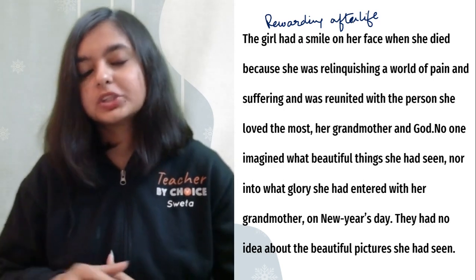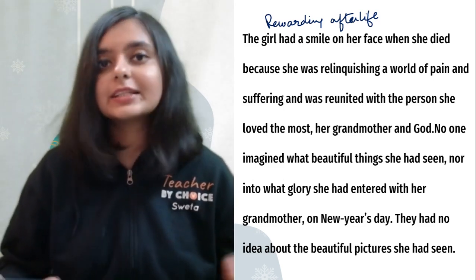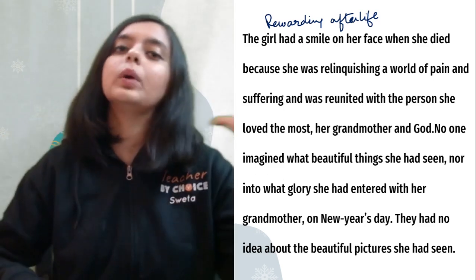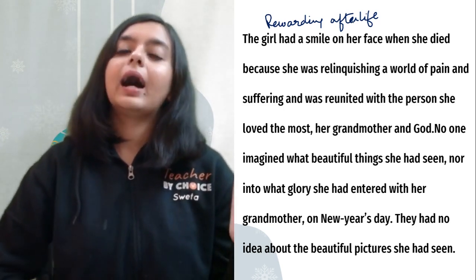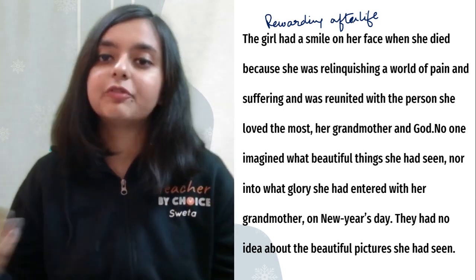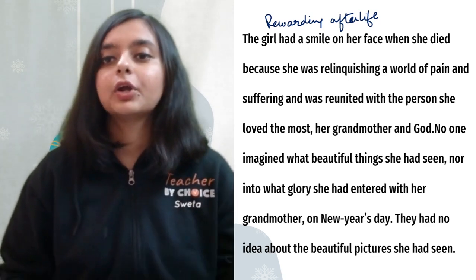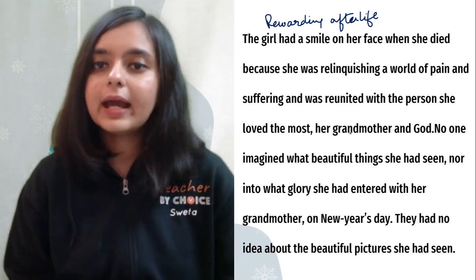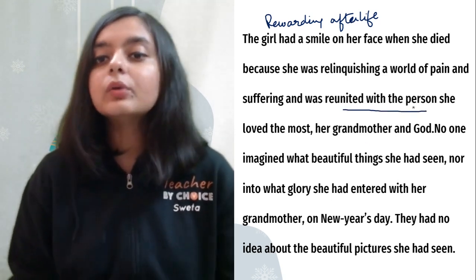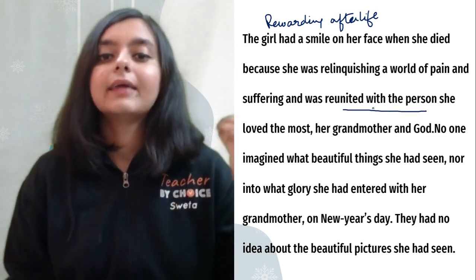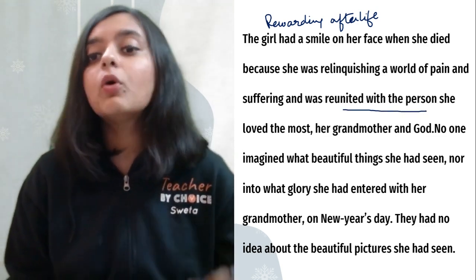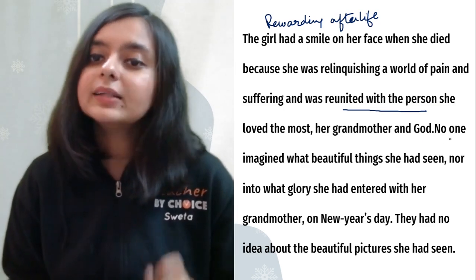She is going to escape from the harsh reality of the real world and go into a world where she would have all the comforts and no pain and suffering, right? Also, reunion with the person who loved her the most, that is grandmother, and God.